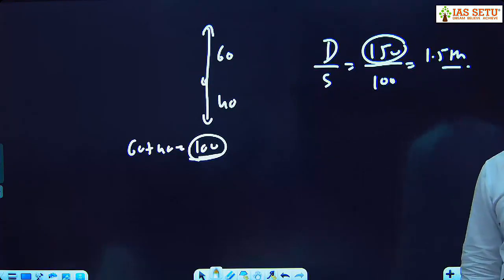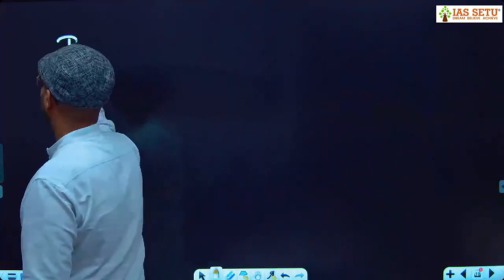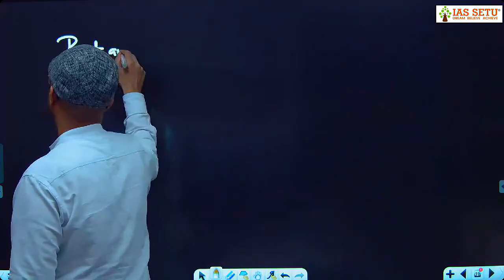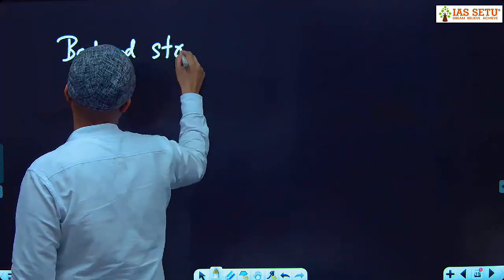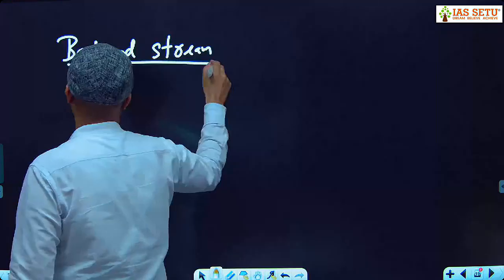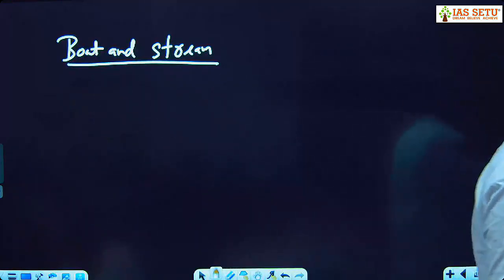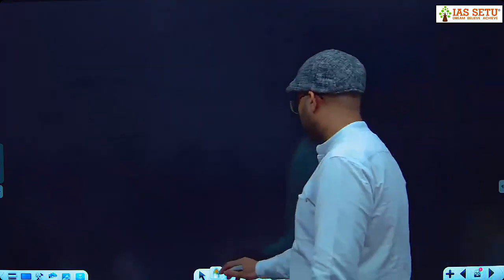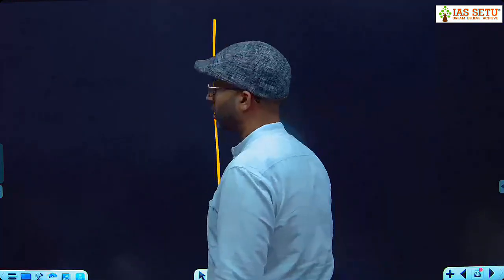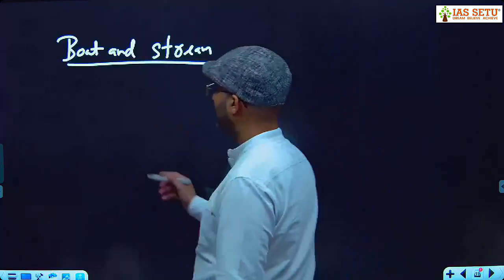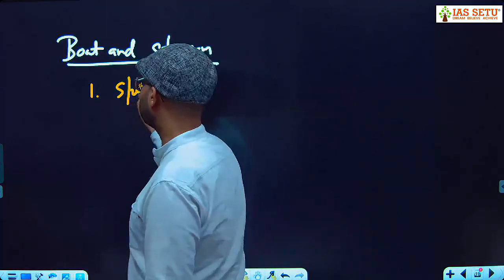Fine. Now the next topic is boat and stream. Now we will see the concept related to boat and stream. There is one concept called speed of the boat in still water.